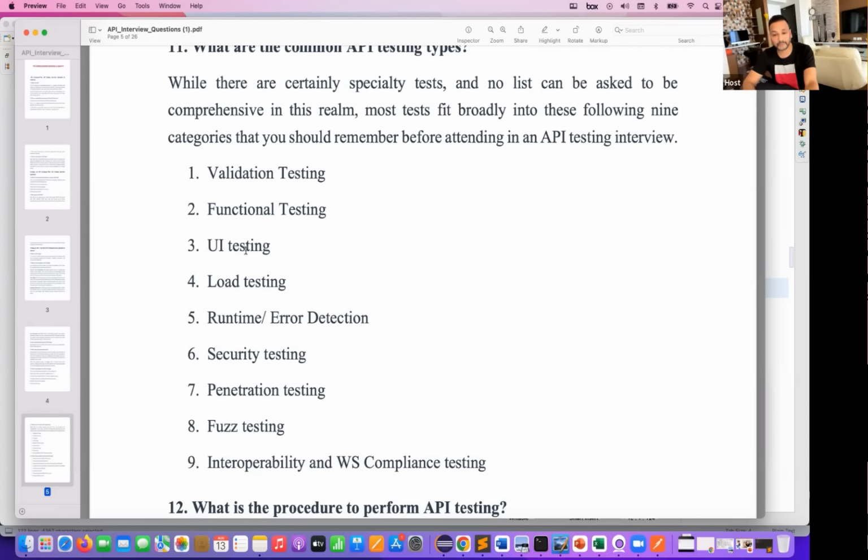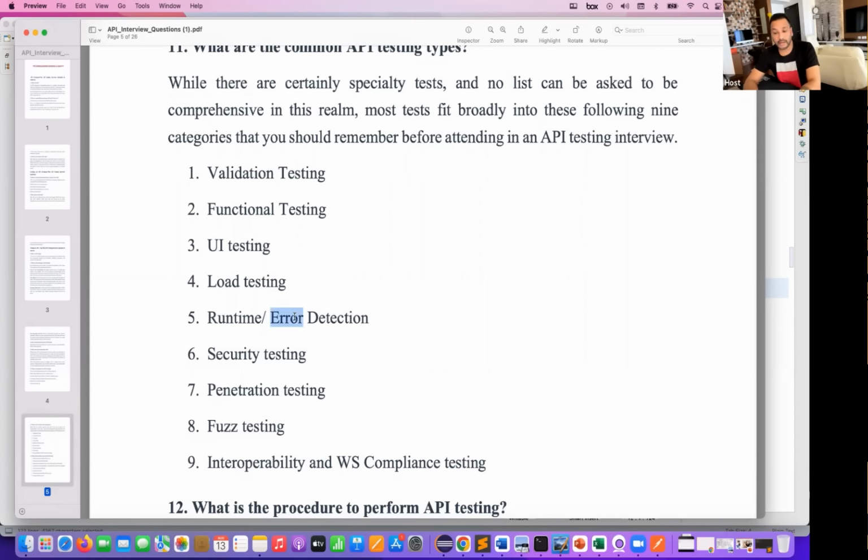Then after that, the same integration with the UI testing, you have to do it, because maybe at the API level, it's working fine, but when you integrate with the UI, is it really correct or not? Performance testing and load testing, also a very important factor, because the load will be given via the browser to the APIs. Generally, we do the performance testing at the API level. So that also we have to do.